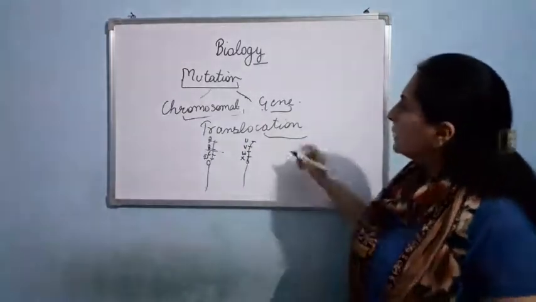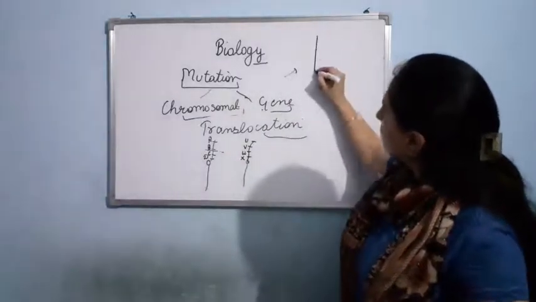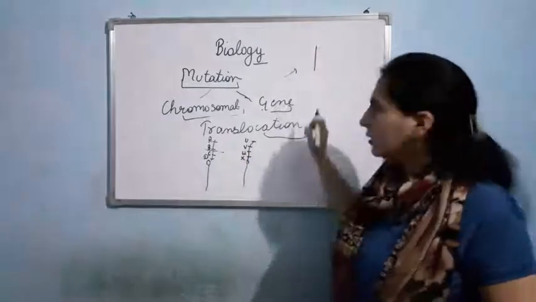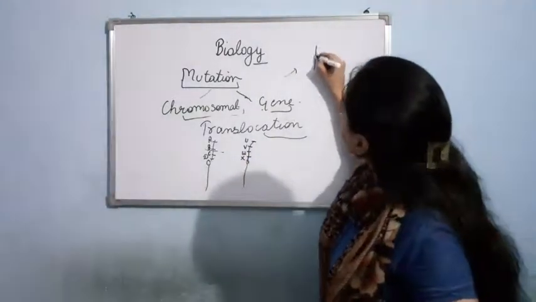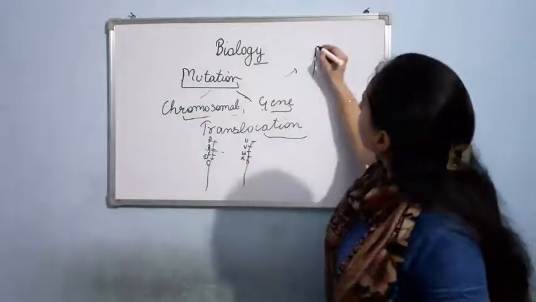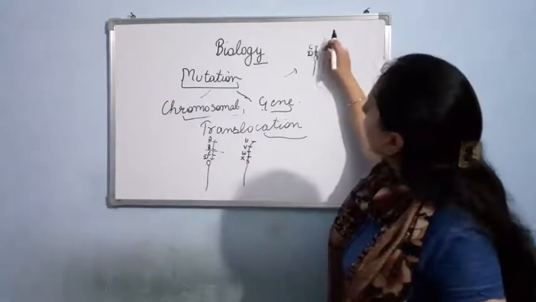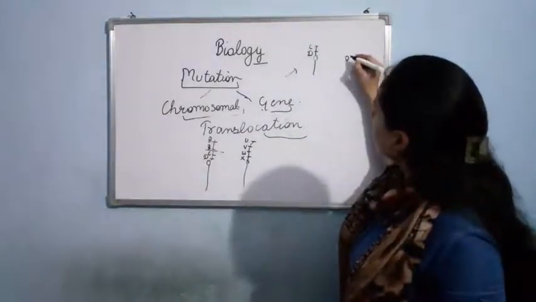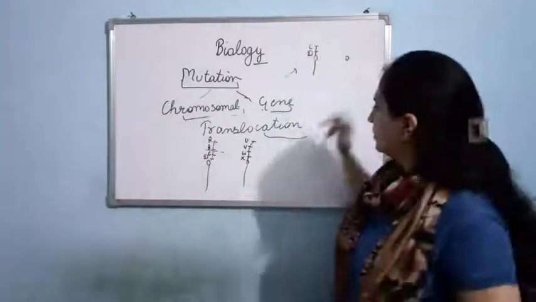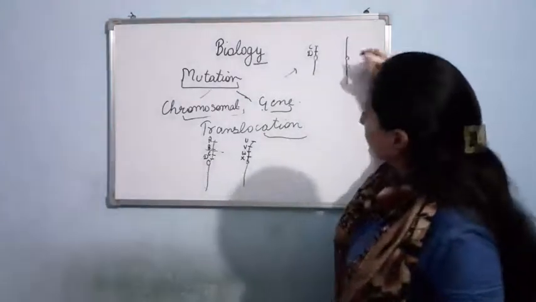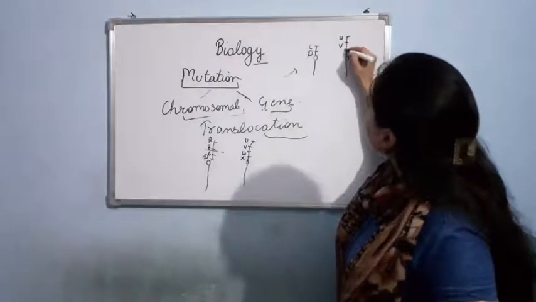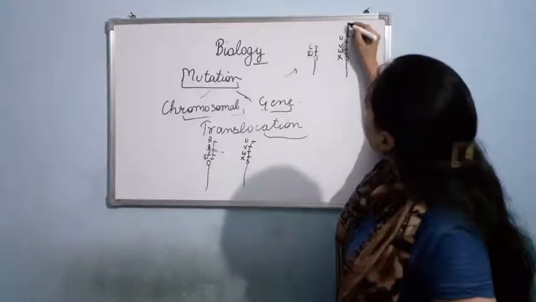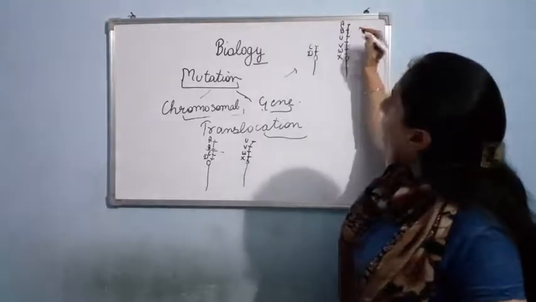Now this will become like this. Just see. A and B got deleted. Now its length will get shorter. Clear? Suppose here I am having the centromere. Now it has this segment only, so the length of this chromosome will get shorter. Now the second chromosome, what will happen? It will get longer. Earlier it had U, V, W, X. Now this A and B DNA segment will also get joined.